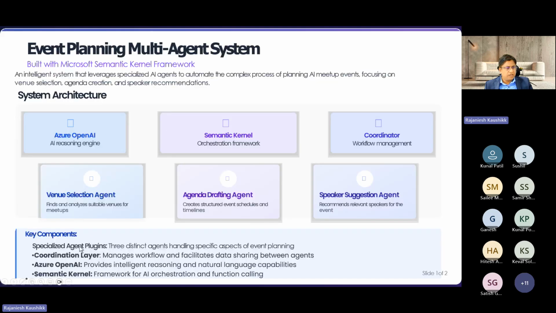So here we have the specialized agent plugins, three distinct agent plugins, a coordinator layer, and OpenAI with Semantic Kernel, right? The coordinator is actually the workflow manager. Semantic Kernel is the framework it is using. Azure OpenAI is the reasoning engine, and the menu selection agent, agenda drafting agent, and speaker suggestion agent are the three agents which we are using.